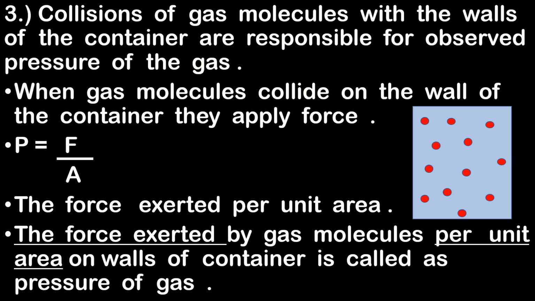Okay, moving on to the fourth postulate. The fourth postulate tells us that all collisions of gas molecules are perfectly elastic. Now, what is the meaning of perfectly elastic? Let's understand that first. There are two concepts of perfectly elastic.